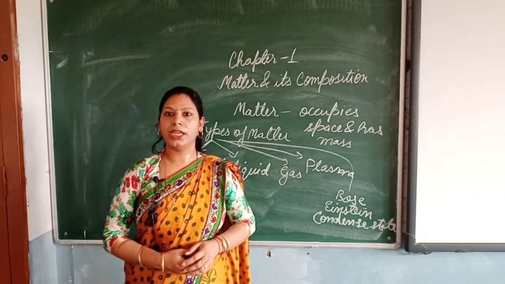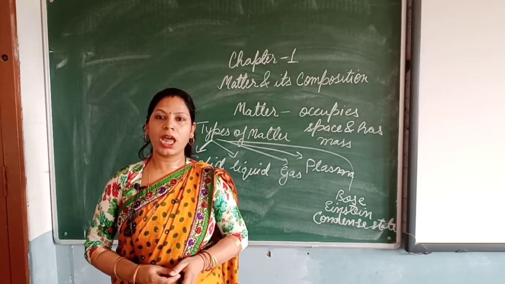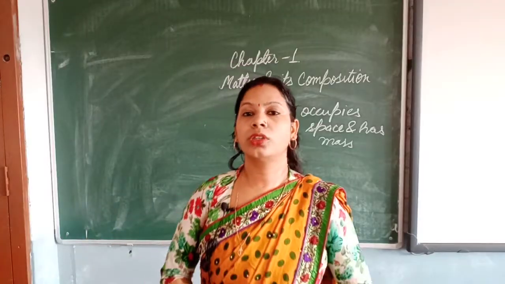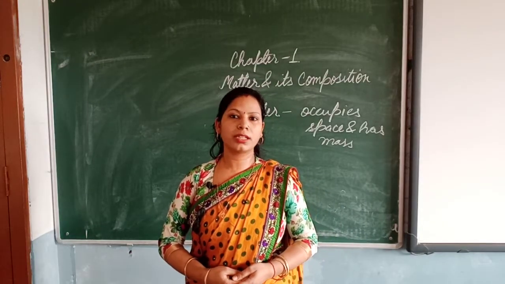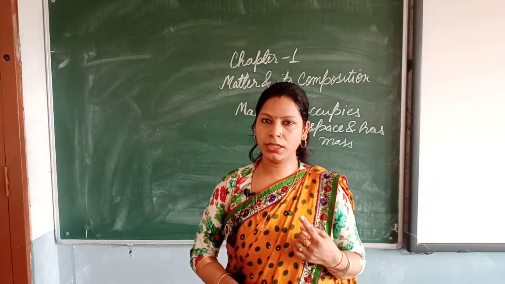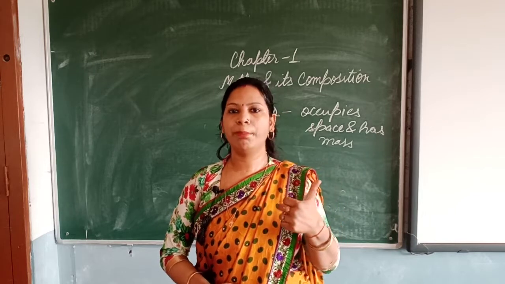As I said, matter is anything that occupies a space and has mass. So I will be telling you the activities to prove how matter has mass and it occupies space. The first activity to prove that matter has mass can be done with the help of spring balance, cotton thread, empty can, water and pebbles.